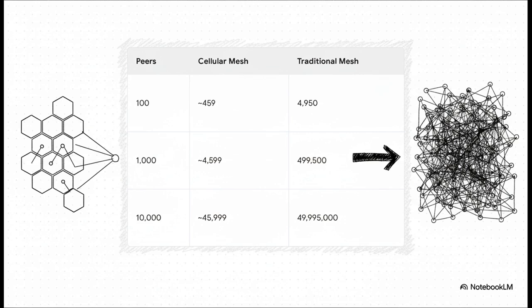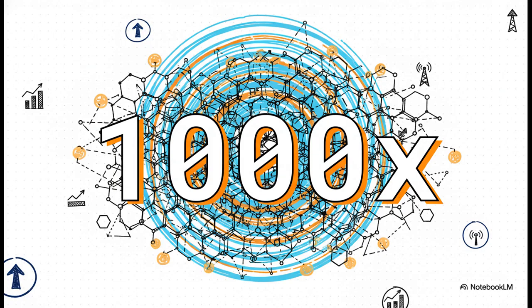Less than 5,000. Now look at 10,000 peers. The cellular model needs around 46,000 connections. The old way would require an absolutely impossible 50 million connections. The bottom line here is a performance improvement that is almost hard to wrap your head around. We're not talking about a little 10 or 20% gain. For large networks, this architecture is up to 1,000 times more efficient.